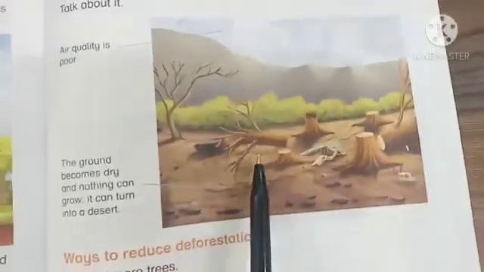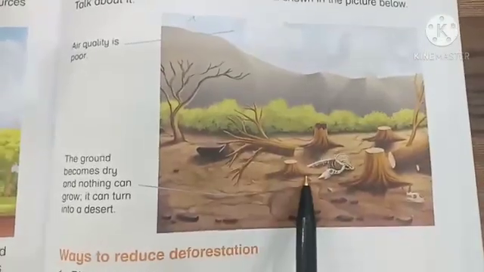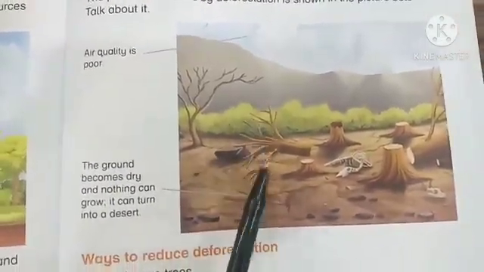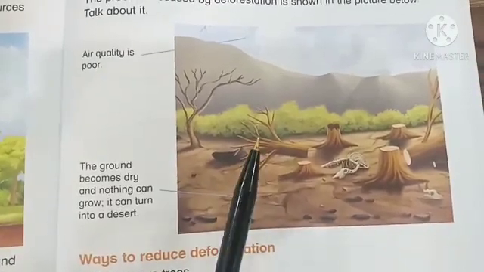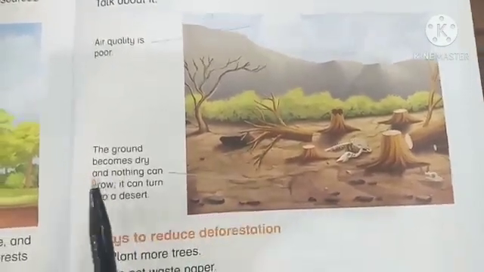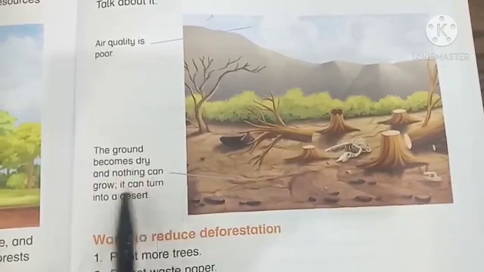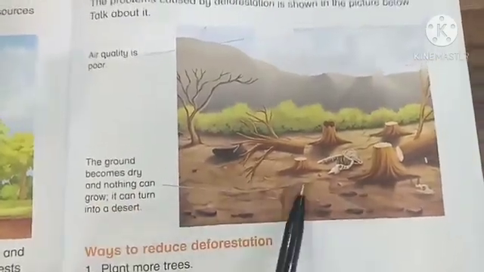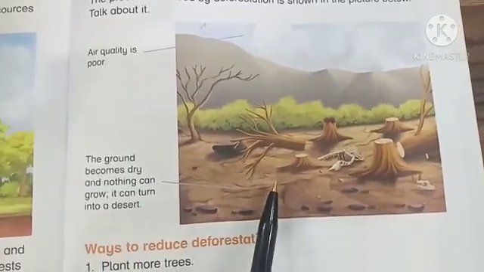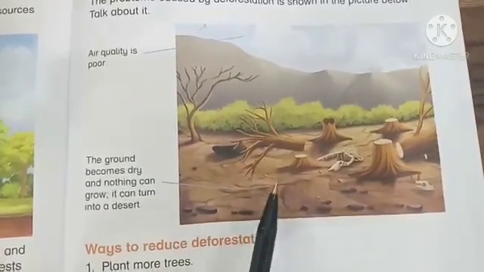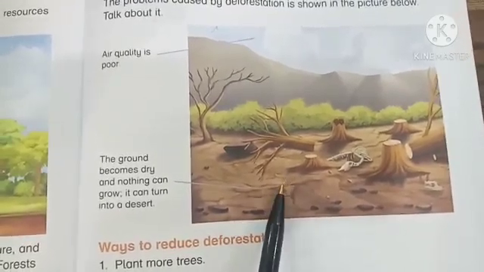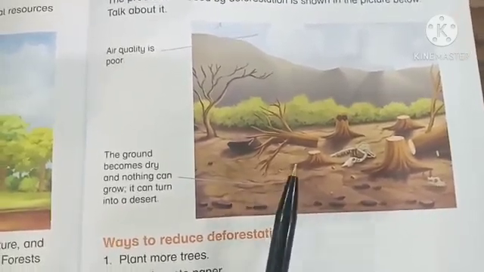So, see, in this picture, all trees are cut down. Air quality is poor due to the cutting down of trees, due to deforestation. The ground becomes dry and nothing can grow. It can turn into a desert. So this ground, which has no trees, can become dry and nothing can grow on it. So the land on which nothing can grow is desert.